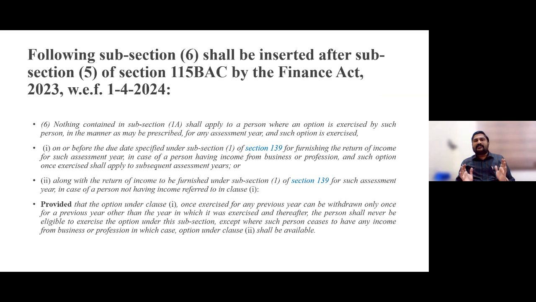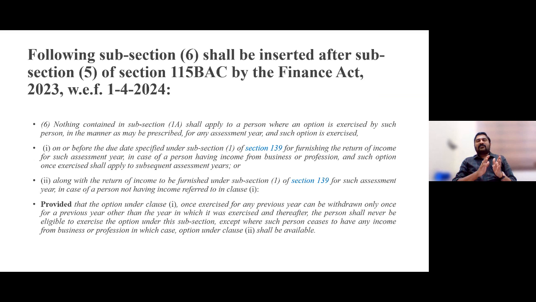What are all those similarities? First, if you want to opt in to this old regime, you have to file form 10IEA within the section 139(1) time limit. The section says: on or before the due date specified under subsection 1 of section 139 for furnishing the return of income for such assessment year, in case of a person having income from business or profession, and such option once exercised shall be applicable to subsequent assessment years also.